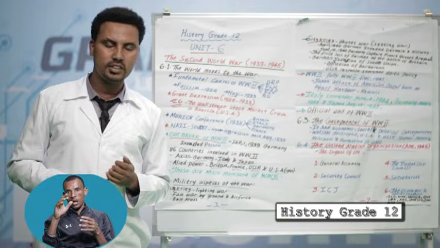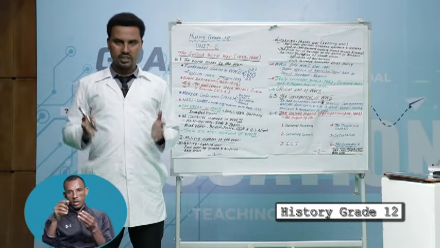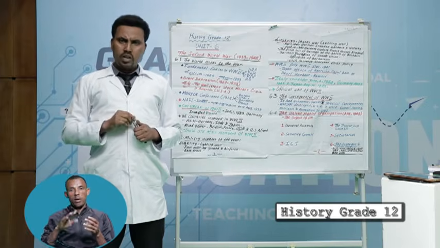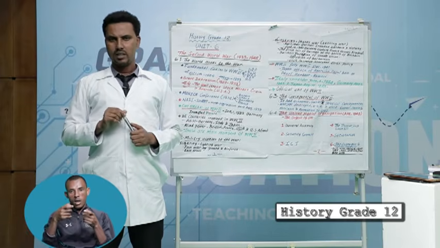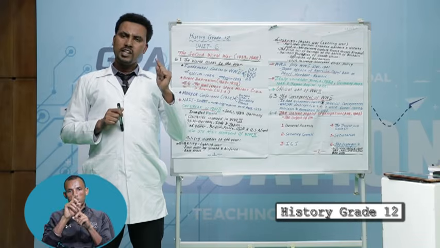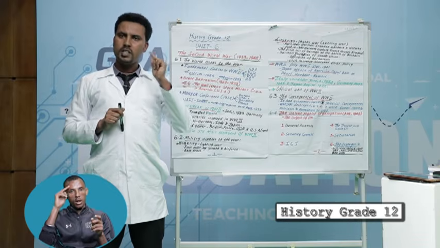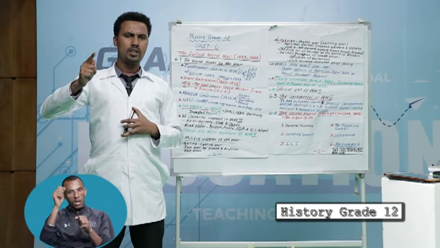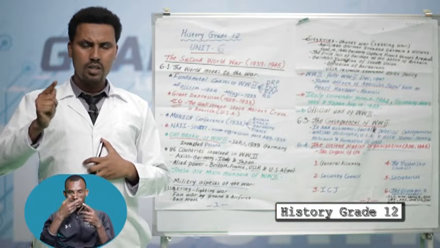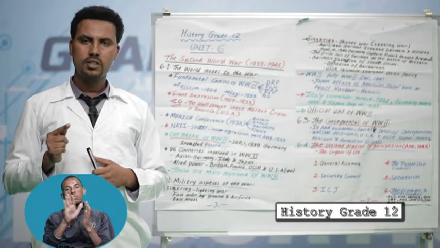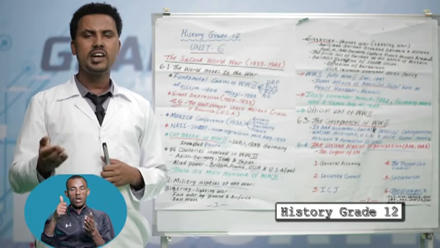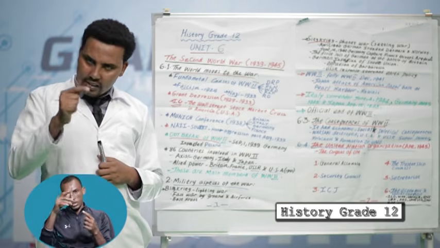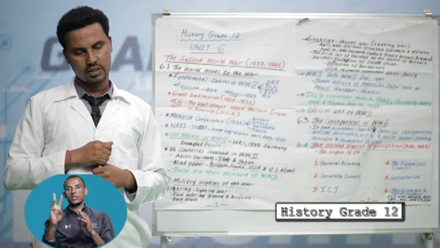In 1936, his main target was Anschluss. Anschluss means union with Austria. Before he conquered Austria, Hitler was in prison. In prison, he wrote Mein Kampf, My Struggle. In this book, Hitler says Austria should return to the motherland of Germany. So in 1936, he conquered Austria in the Anschluss.